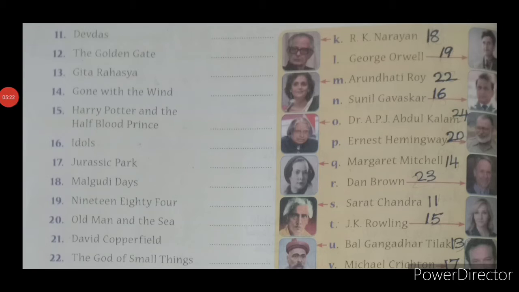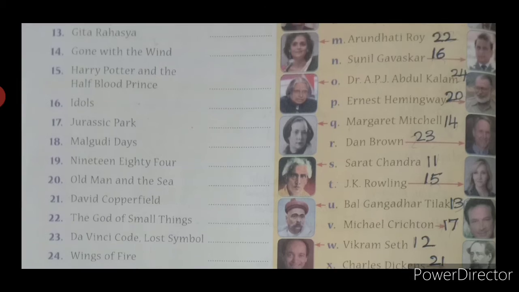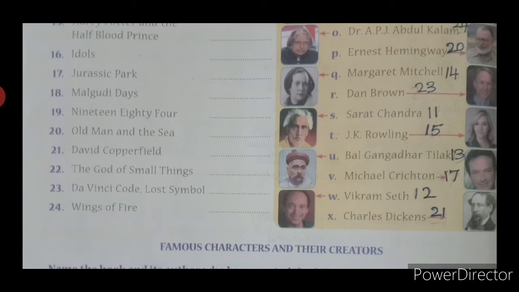And this is page number 18, the continuation of books and authors. So you have totally 24 questions here, and you can see the answers how I have marked here on the right side, because in this page you cannot fill in all the authors' names. So I have marked the answers here. You can see 18, 19, 22, 16 like that. So you can also mark the answers like this and you can revise for your test. Okay, so you have totally 24 questions here. So till 24 I have marked the answers on the right side. This is nothing but match the following.